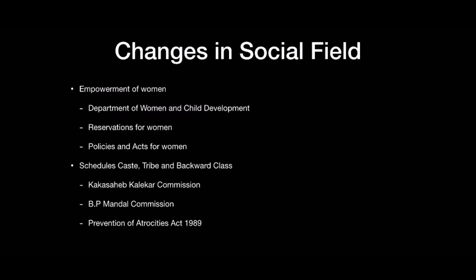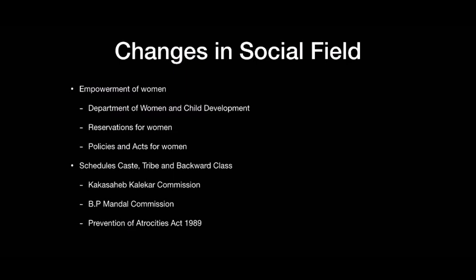Reservations for women. The 73rd and 74th Constitution Amendments made reservation of seats for women in the local self-government bodies. Policies and acts for women. Policies and laws like the Prohibition of Dowry Act and Equal Remuneration Act were passed.